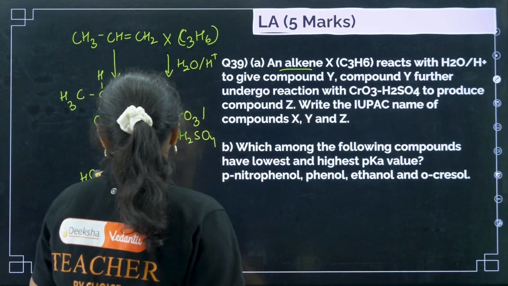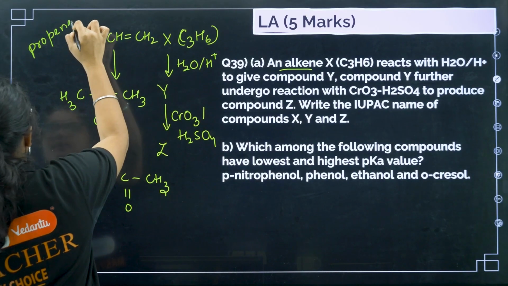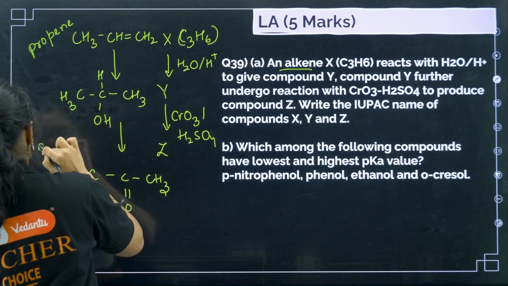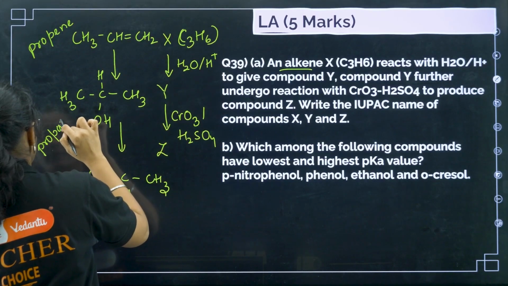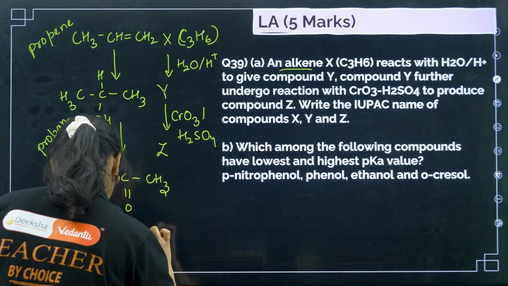Next, write the IUPAC name. So the first one, the IUPAC name is propene. Okay, the second IUPAC name is propan-2-ol, propan-2-ol, and here it is propanone.